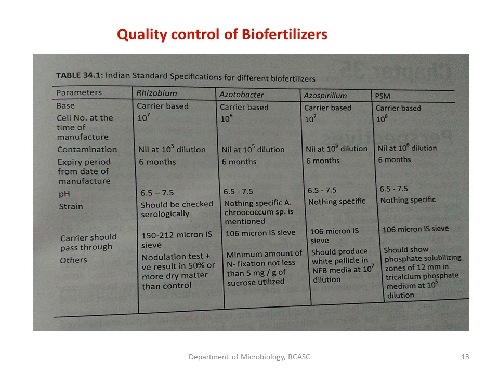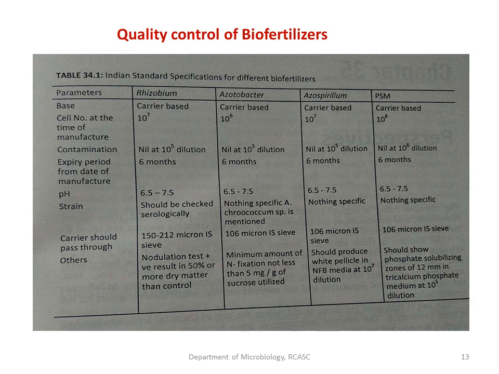That is the specification according to the Indian standard: the number of cells at the time of manufacture, and the contamination nil at 10 to the power of 5 dilution, and for phosphate solubilizer there should be no contamination even at 10 to the power of 6 dilution.